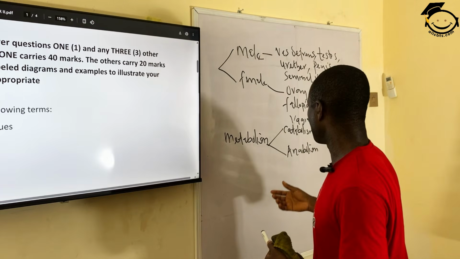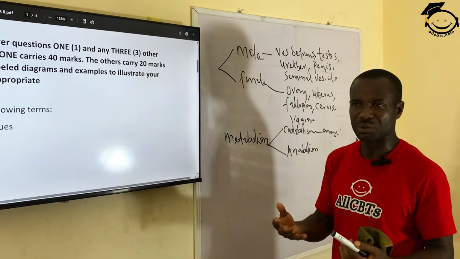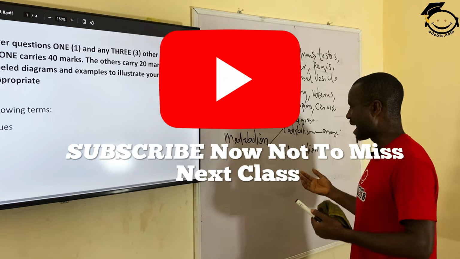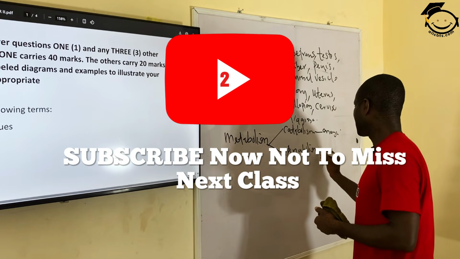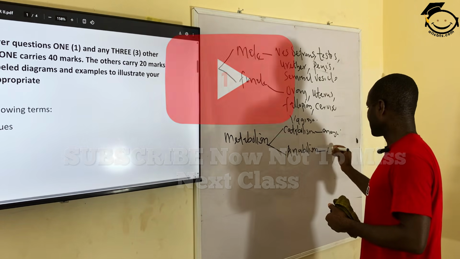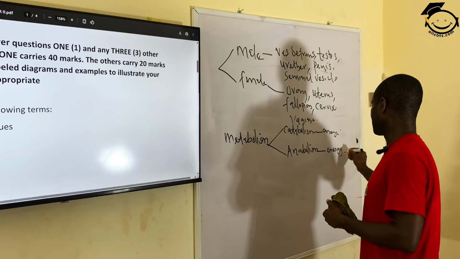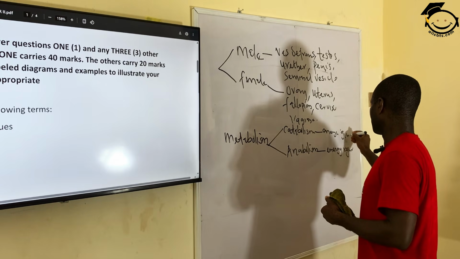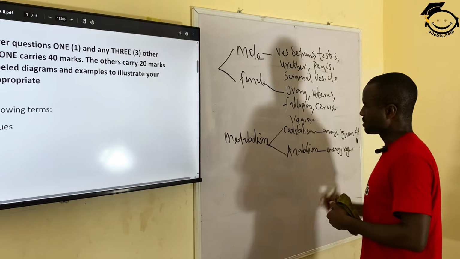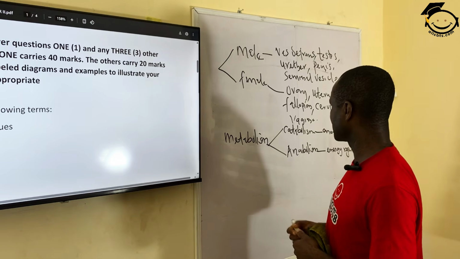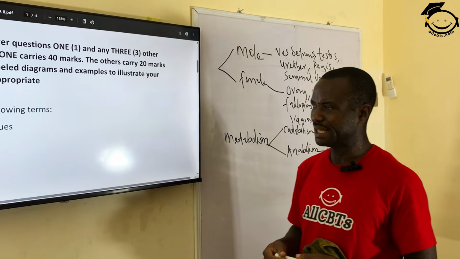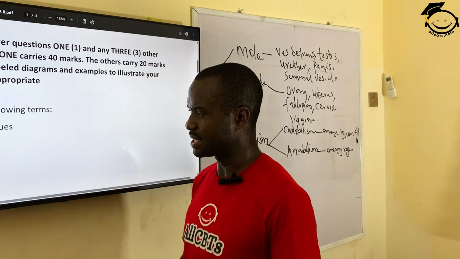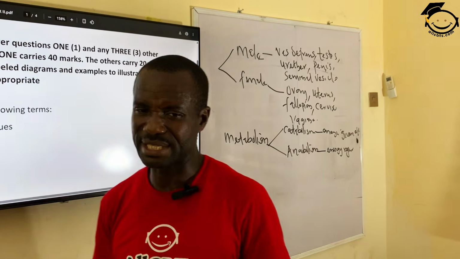So the building up of material from simple organic substances is called anabolism. And in this case, energy is required. So that's just the difference between catabolism and anabolism.